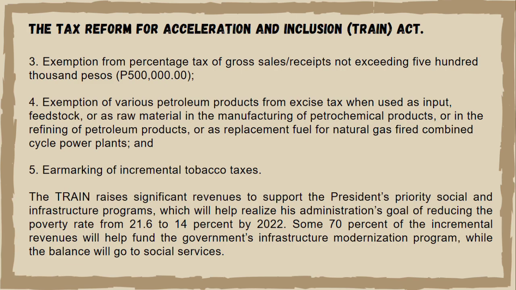Sa TRAIN law, mataas ang naiuwing sahod ng karamihan sa empleyadong Pilipino. Higher take-home pay para sa 99% ng income taxpayers ang pinagmamalaki ng TRAIN law. Bago ipatupad ang TRAIN, minimum wage earners lang ang exempted sa income tax. Ngayon, lahat ng kumikita ng 250,000 pesos pababa kada taon ay exempted na rin. Less income tax, more take-home pay.